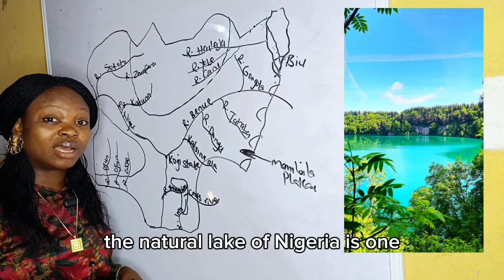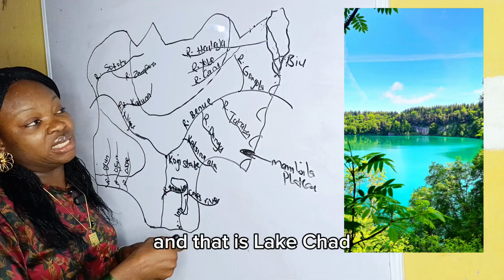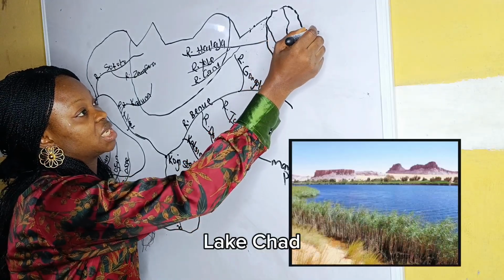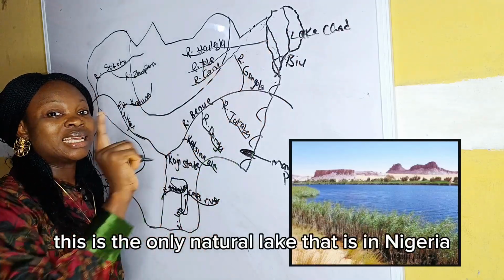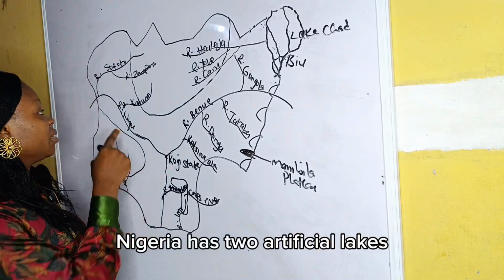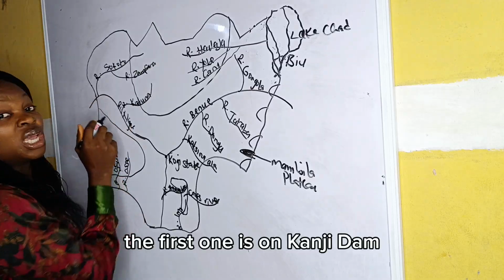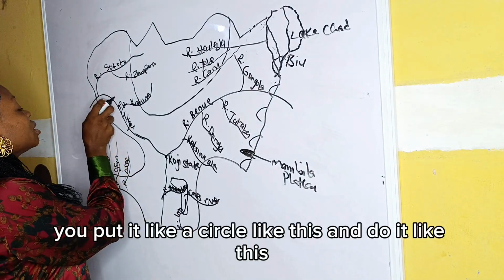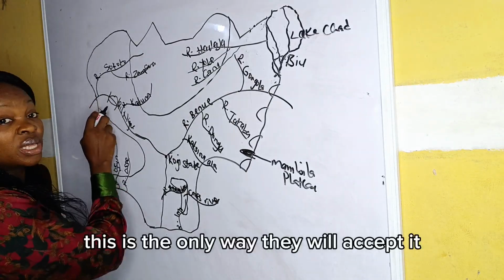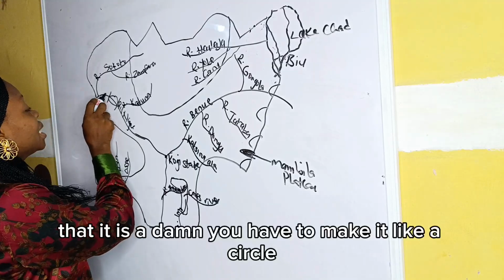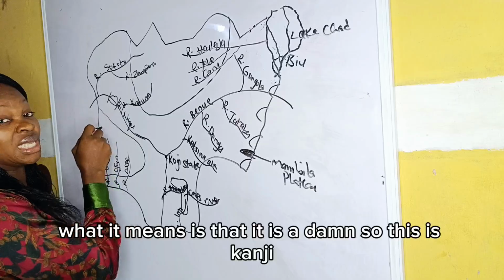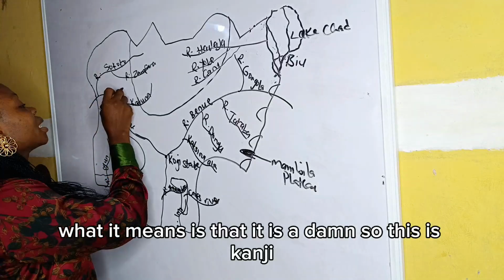The natural lake of Nigeria is one, and that is Lake Chad. This is the only natural lake that is in Nigeria. Nigeria has 2 artificial lakes. The first one is Kainji Dam. If you are locating it in any exam, you put it like a circle like this and do it like this. This is the only way they will accept it that it is a dam. You have to make it like a circle and then put this stroke sign. What it means is that it is a dam. So this is Kainji Dam.